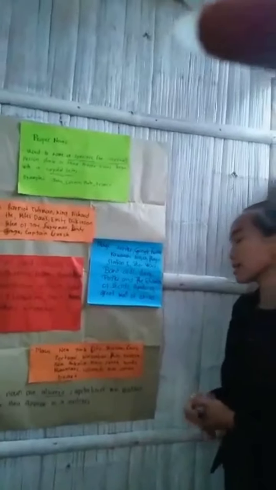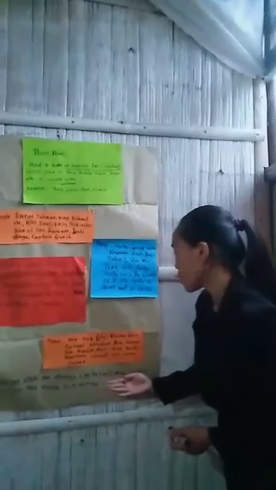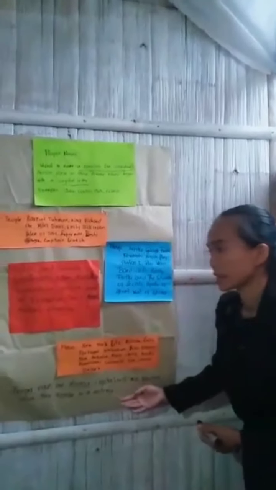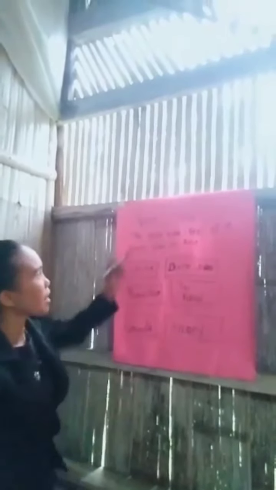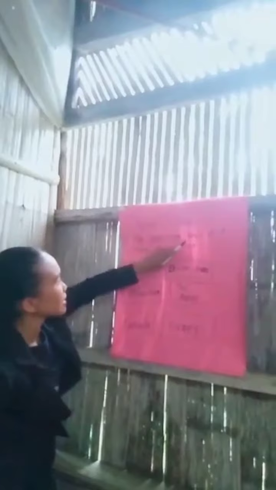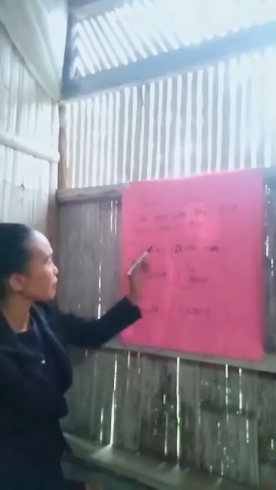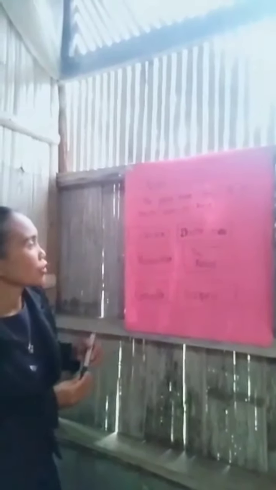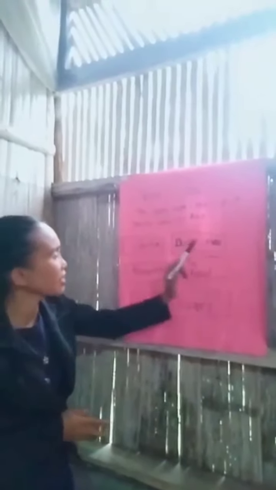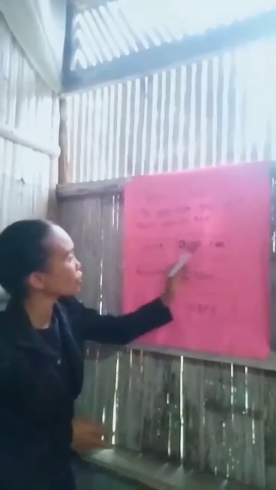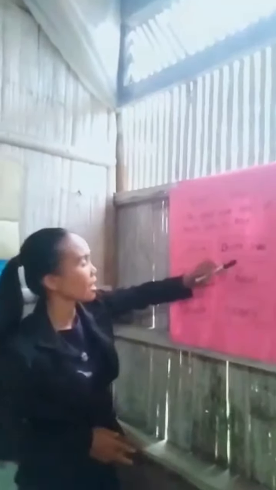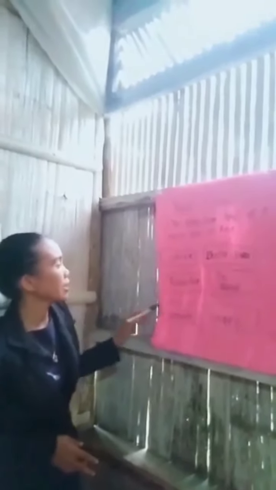Always remember, class, that proper nouns are always capitalized no matter where they appear in the sentence. Okay, class, another example of a proper noun: the given name or title of a person, place, or thing. Example number 1 is doctor. Doctor refers to the person. Dr. Jones has the name and the title.